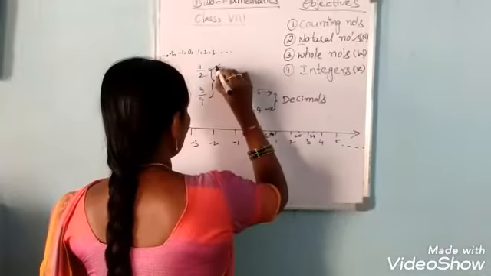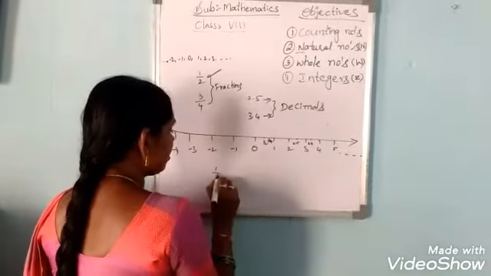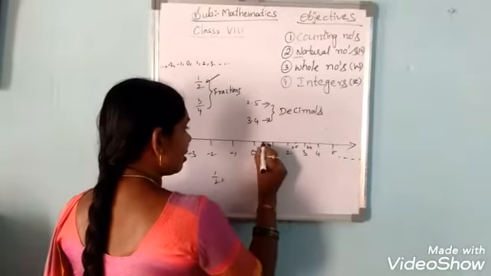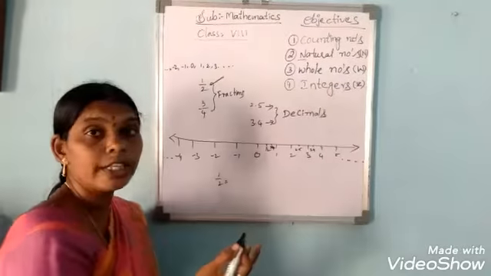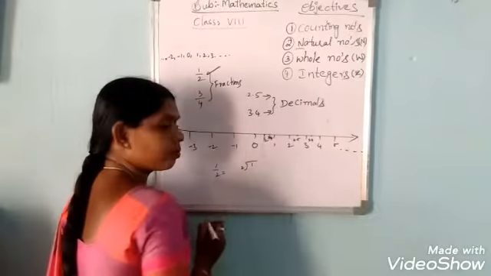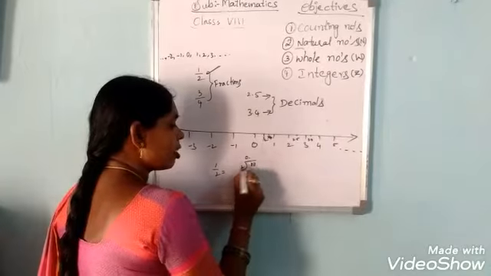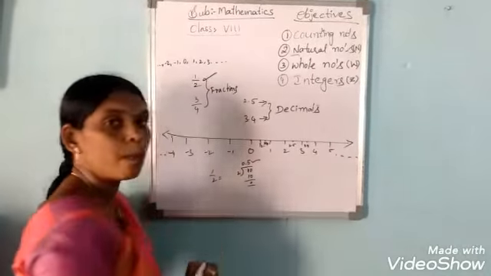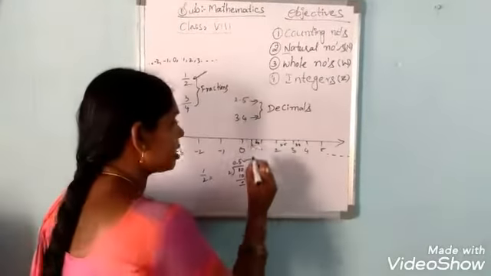So now 1 by 2. We have to show 1 by 2 on the number line. See here, 1 by 2 is nothing but half. So from 0 to 1, exactly half. We are taking 1 by 2. Otherwise we can convert it into decimal form. So 1 divided by 2. As 1 is less than 2, we take point 0, 2, 5, 10. So we are getting 0.5, which is exactly between 0 and 1. So it is 1 by 2.